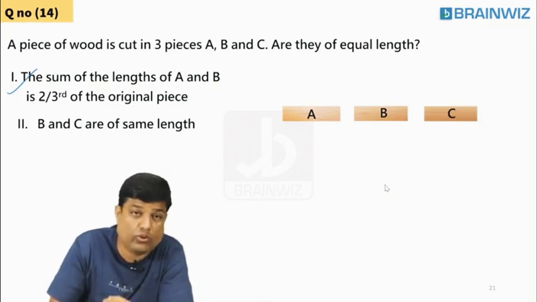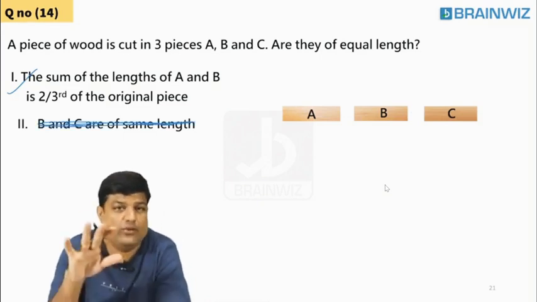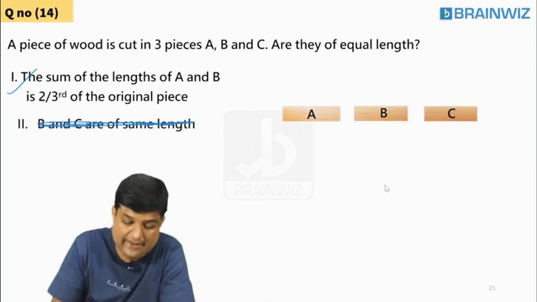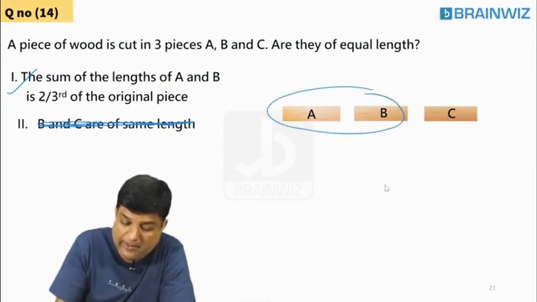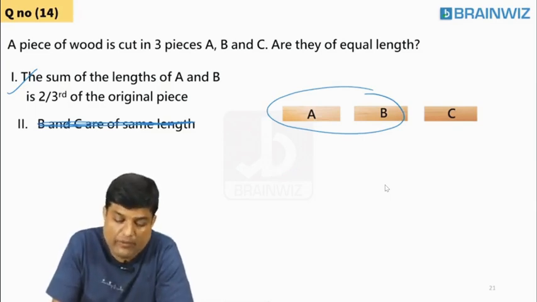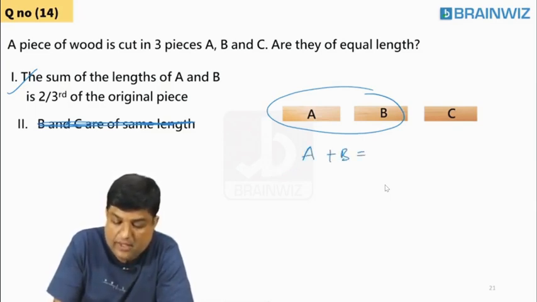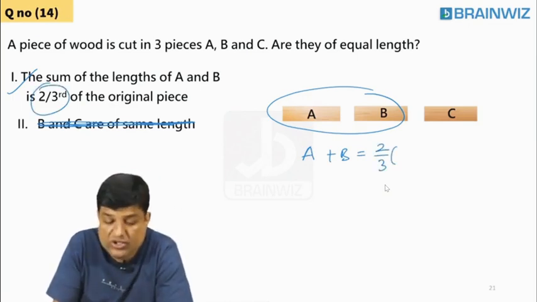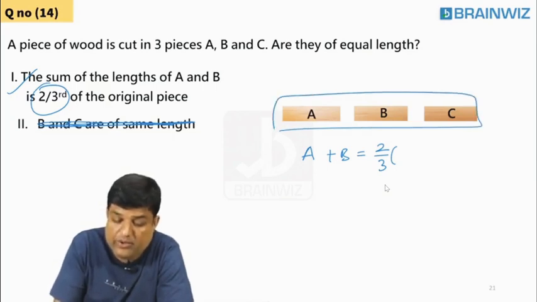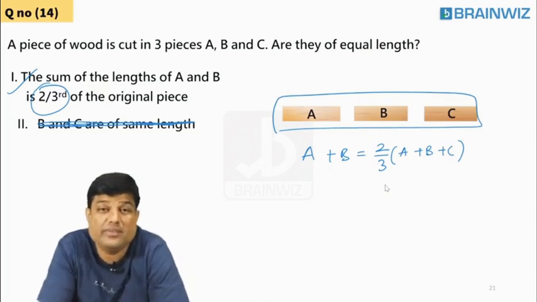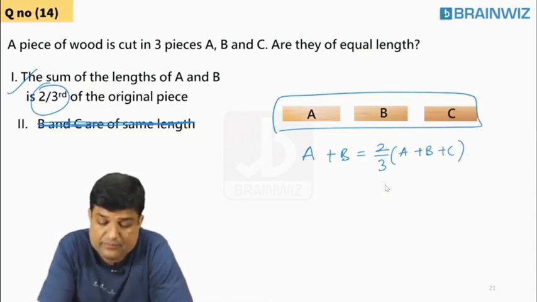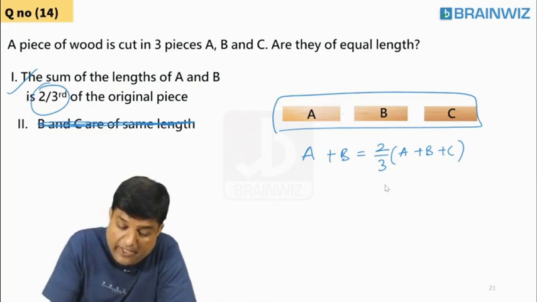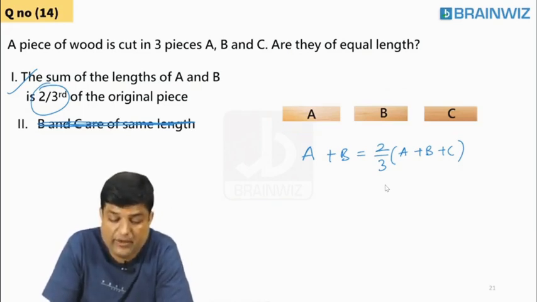The first statement. Don't use the second one. Only the first one. First one says the sum of A and B, A plus B, is 2/3 of the original length. Do you know what is the original piece? Original piece, you all know that A plus B plus C. The sum of A and B must be equal to 2/3 of the original piece.